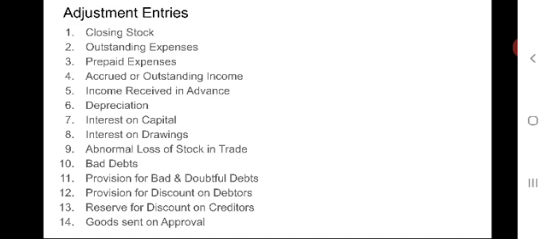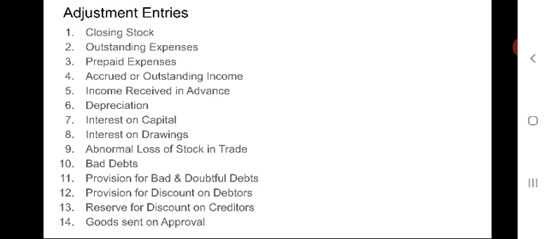So, one more adjustment will be provision for discount on debtors. Provision for discount on debtors is the provision created to provide for discount likely to be allowed on good debtors, that is sundry debtors less additional bad debts given outside the trial balance and the provision for doubtful debts. Then the entry should be passed like profit and loss account debit to provision for discount on debtors account.